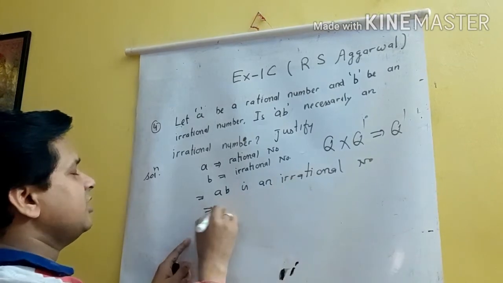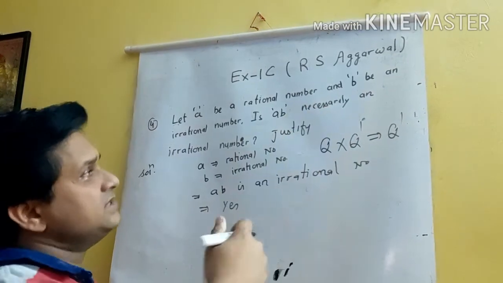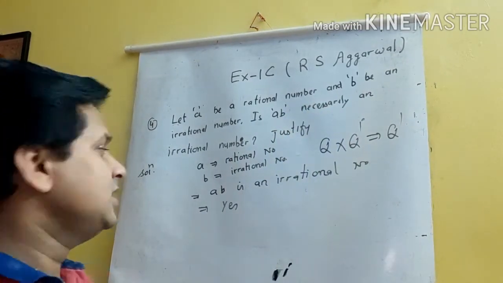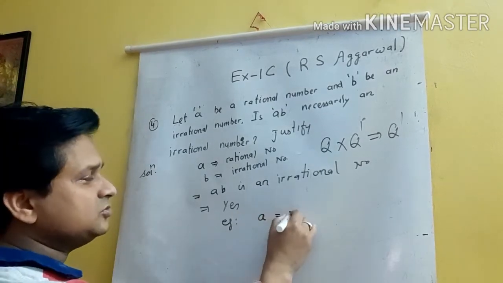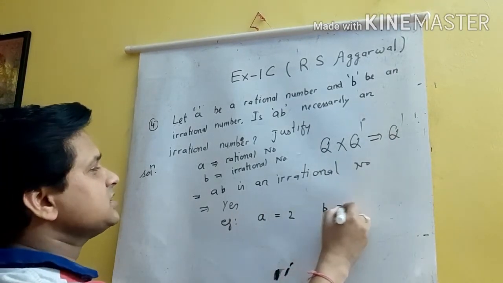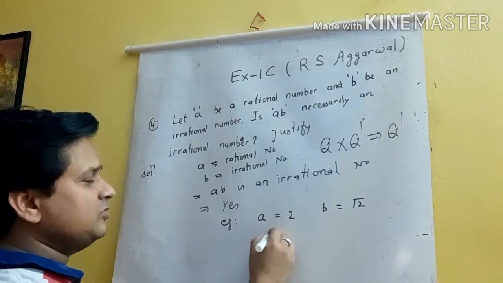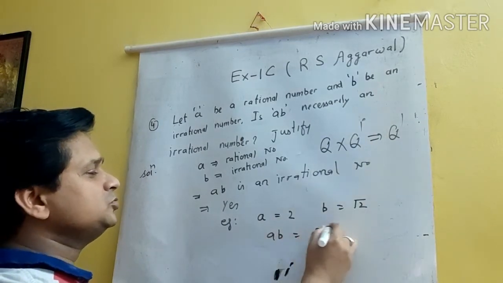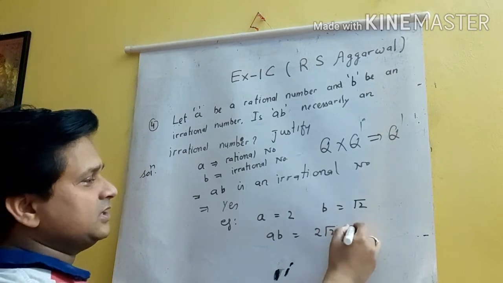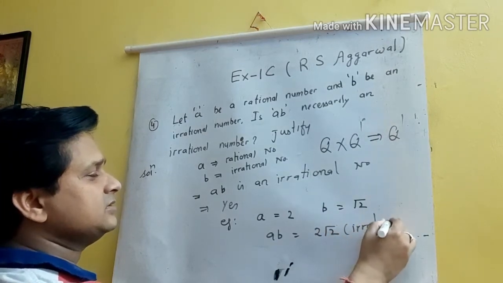So your answer will be what? Yes, ab is necessarily an irrational number. Now you have to take one example. a is equal to 2 and I took b is equal to, suppose, root 2. When you find ab, you will have 2 root 2. So this is an irrational number.